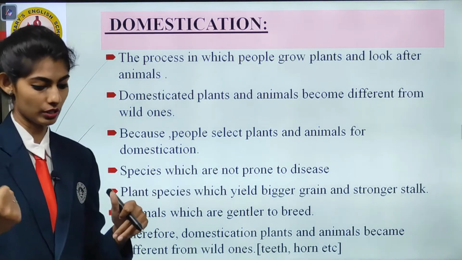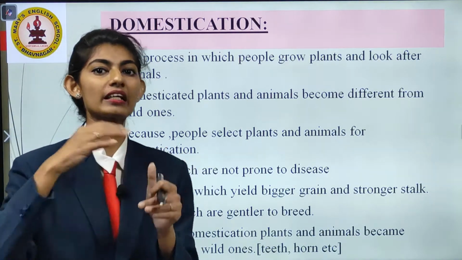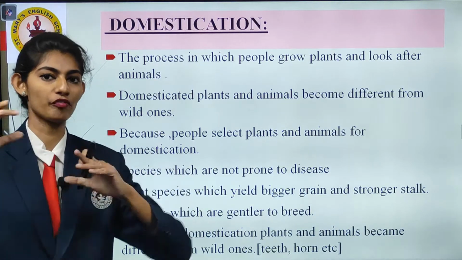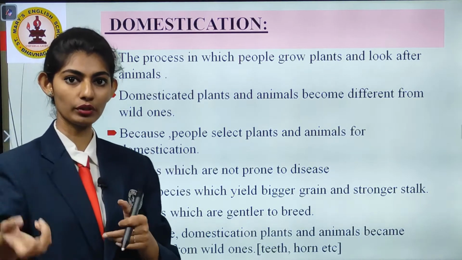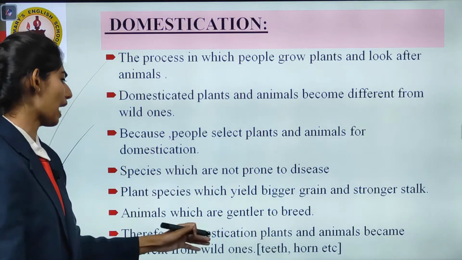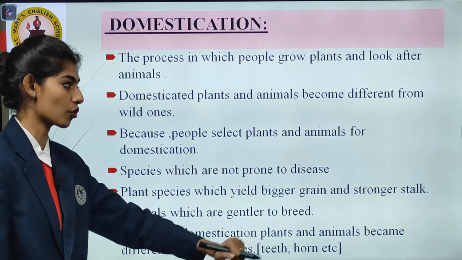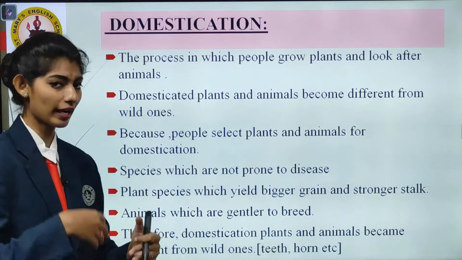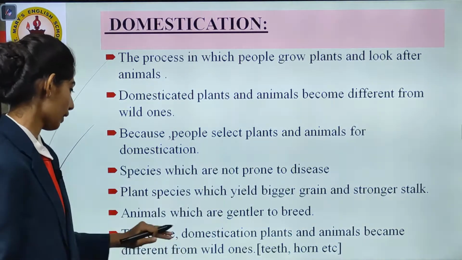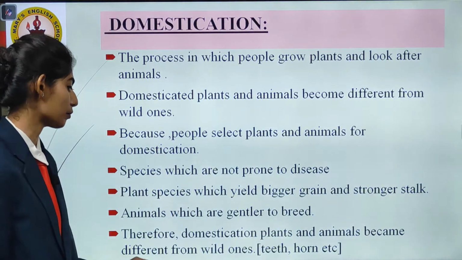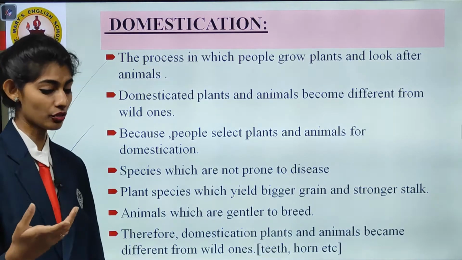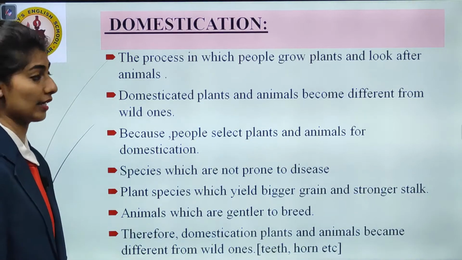They chose species which are not prone to disease, meaning they are not inclined to get sick. If it is a cow or a goat, they would keep them so that disease does not affect them so much. They chose plant species which yield bigger grain and stronger stalk. Yielding means you are producing more and bigger things. They also chose animals which are gentler to breed. Therefore, domesticated plants and animals became different from wild ones, like their teeth and horns started changing. This is how we compare. Let us see the next slide.